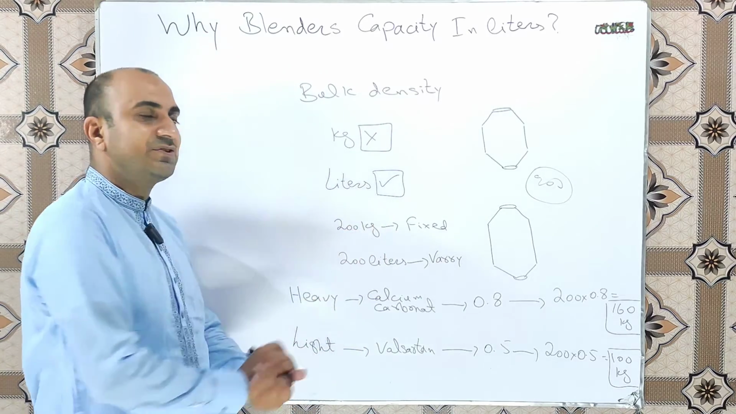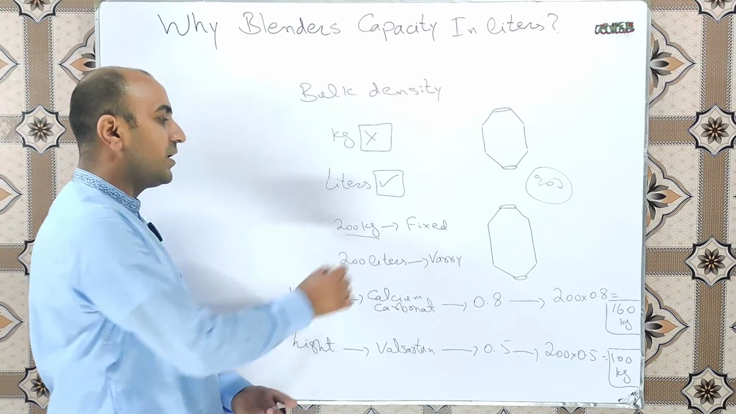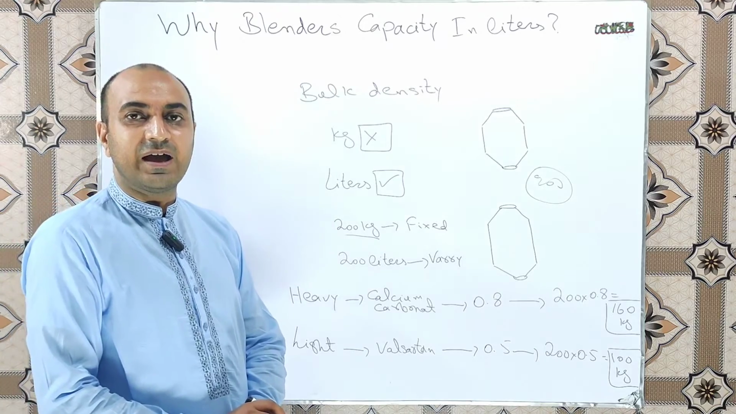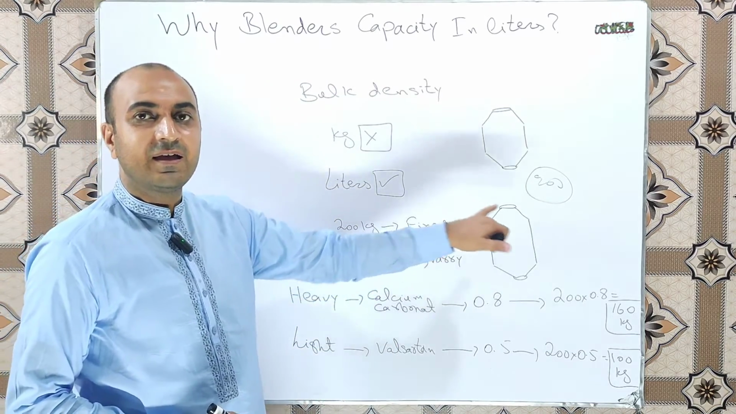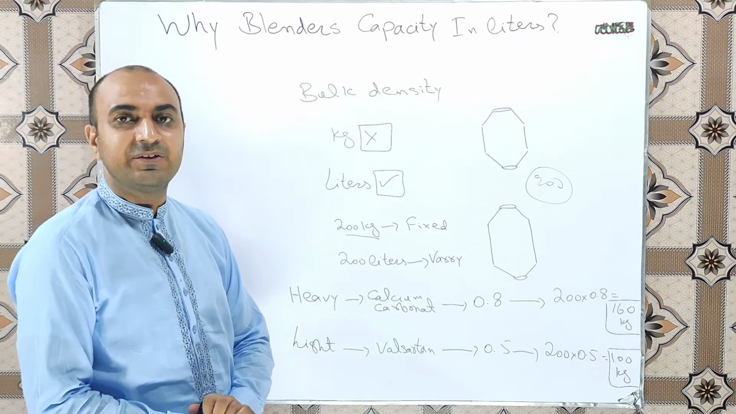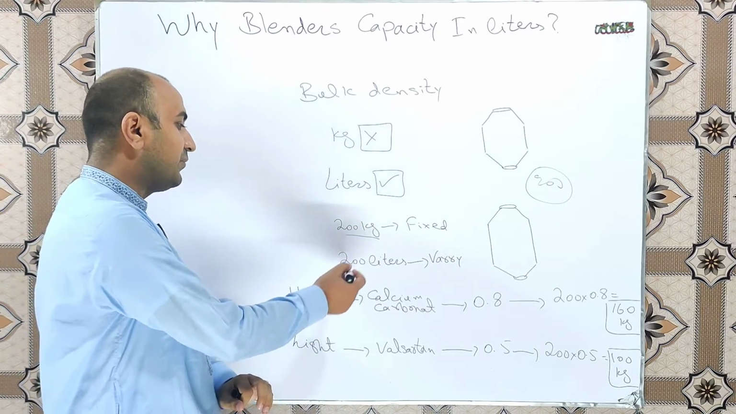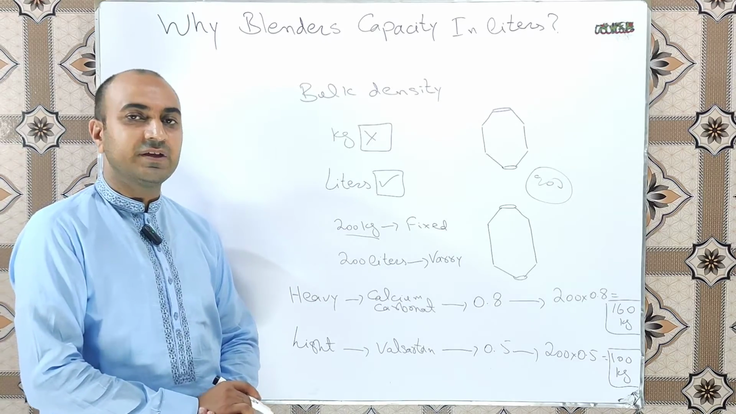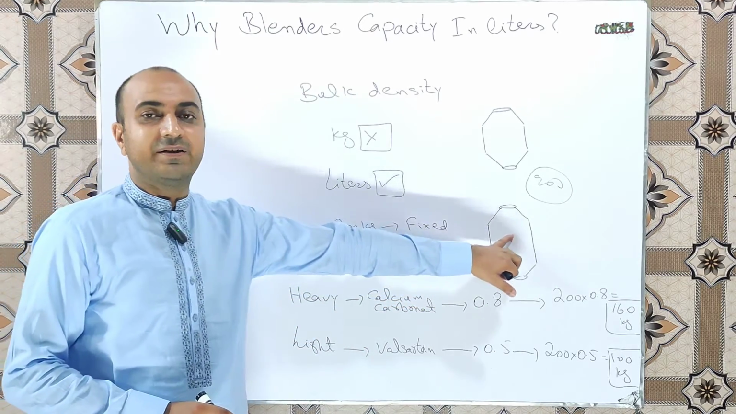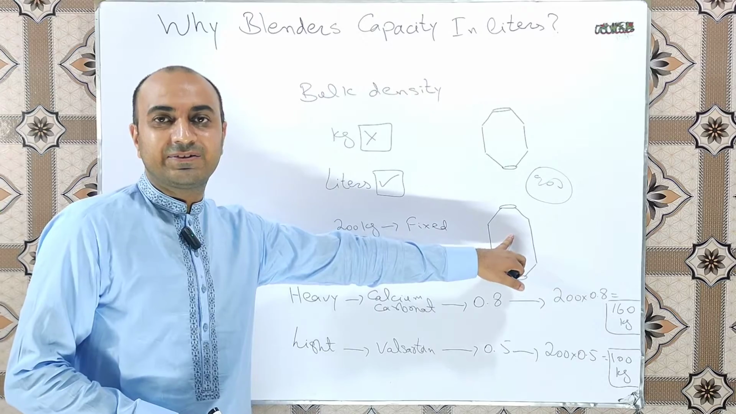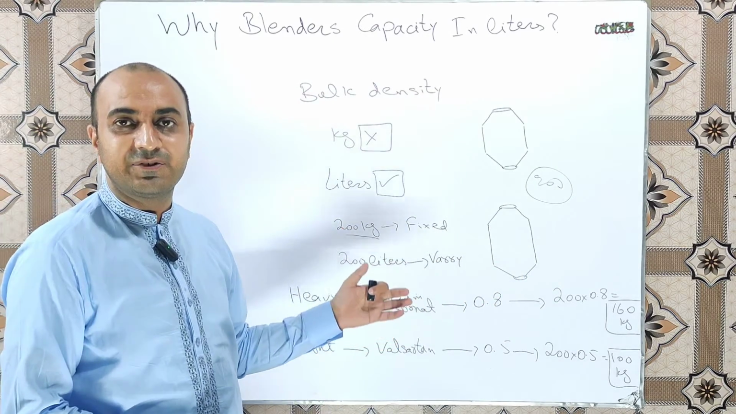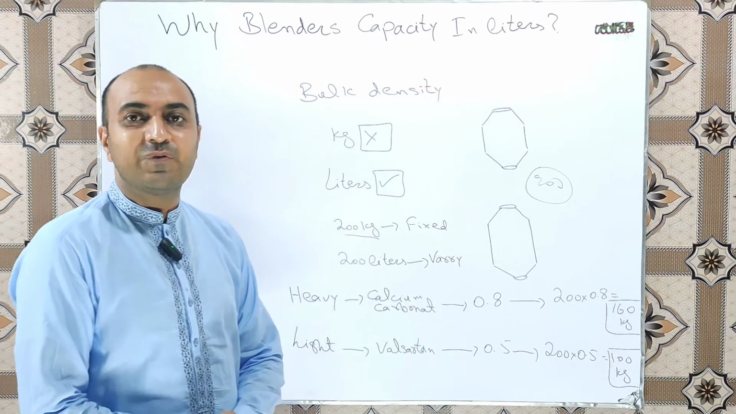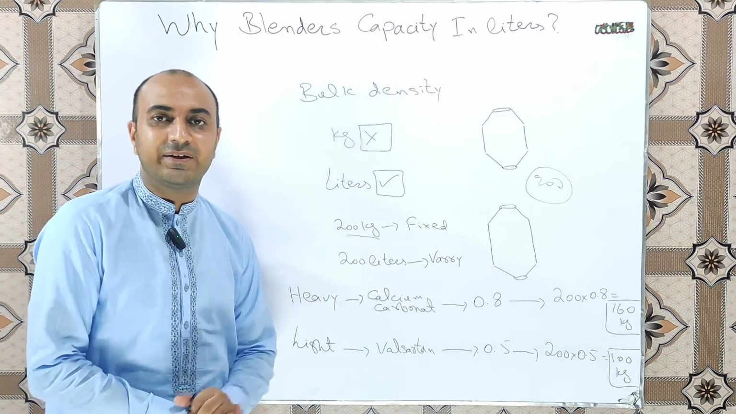So whenever we mention capacity in kilograms, it means that we are limiting ourselves, we are fixing the capacity, and this claim is wrong. Because when we take the capacity in liters, it means that our blender remains the same but its capacity varies depending upon the bulk density of those materials which we want to add in these blenders.